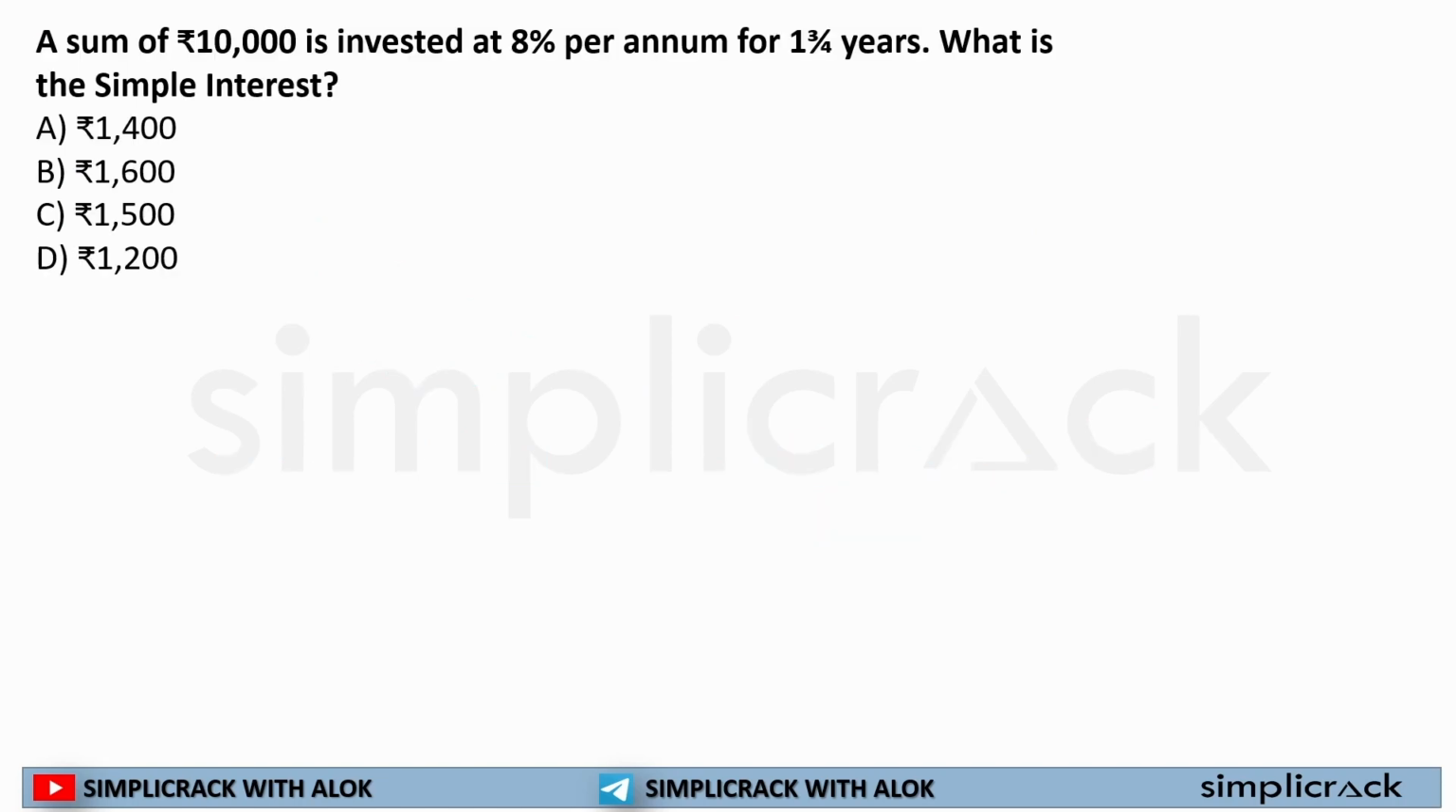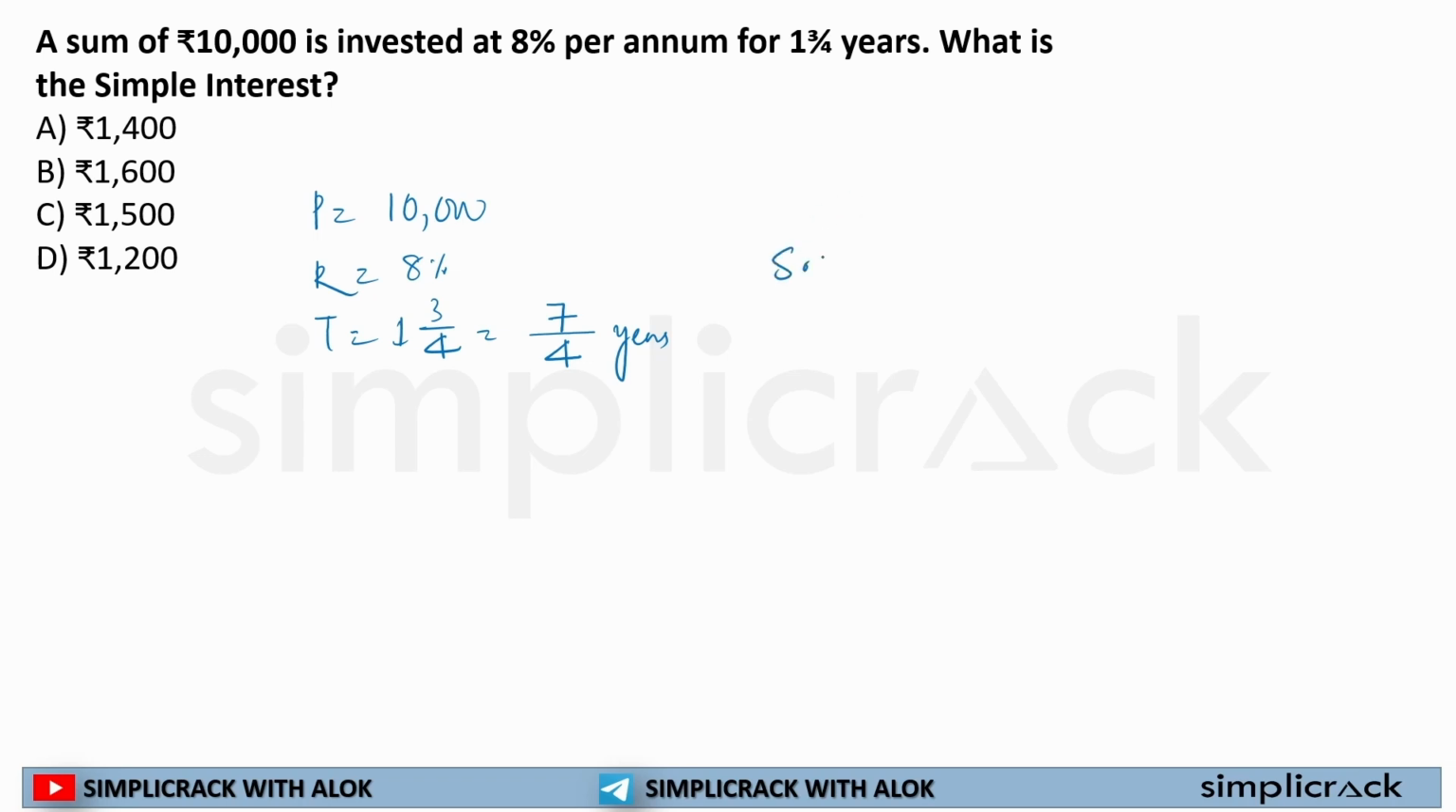Next question. Sir, it is said principal sum of money, that is principal is equal to 10,000 invested at 8% per annum. That means rate is equal to 8% per annum for 3 by 4 years. So time has been given 3 by 4 years. So how did I write? 4 multiplied by 1 is equal to 4 plus 3 is equal to 7 divided by 4 years. So time is equal to 7 by 4 years.